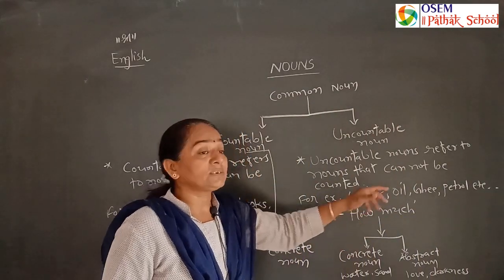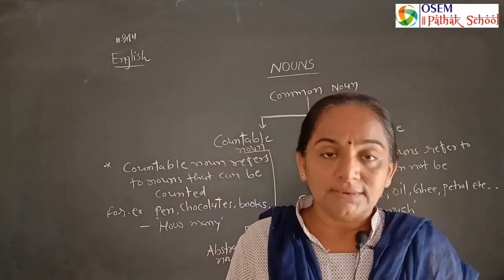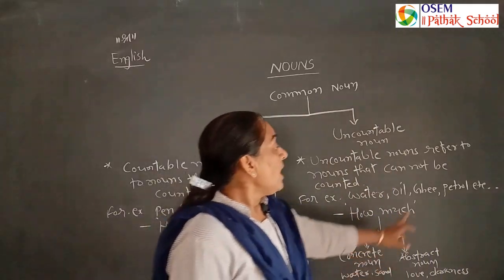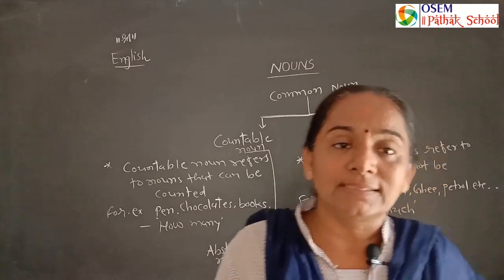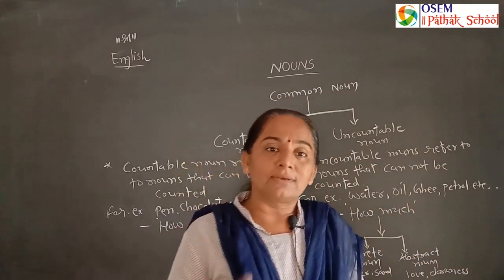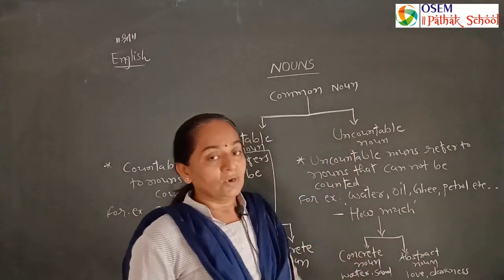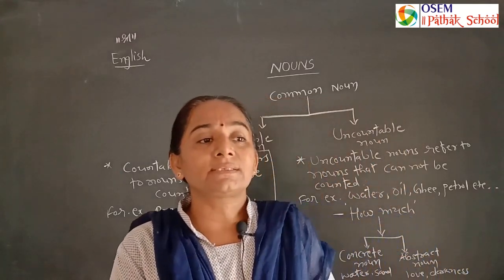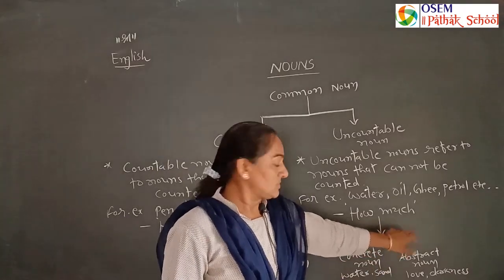How much water in that bottle? We can say 1 liter, 10 liters, 500 liters, or more. How much petrol do you need for your scooter? We can say give 2 liters of petrol, give 5 liters of petrol, give 1 liter of petrol. So, for uncountable nouns, most probably liquid and solid things, we use how much.